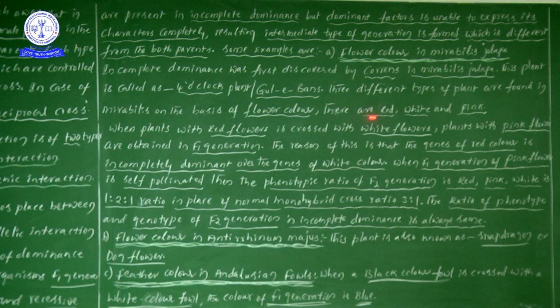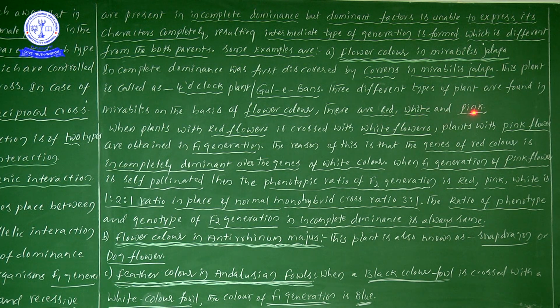Red color plants, red flowers: if the plant produces red flowers, that is one type. White flowers, and one more is pink flowers. So based on the flower color, there are three different types of plants. If the plant produces red flowers, it is a red plant; if it produces white flowers, a white plant; and if it produces pink flowers, a pink plant. Simple.